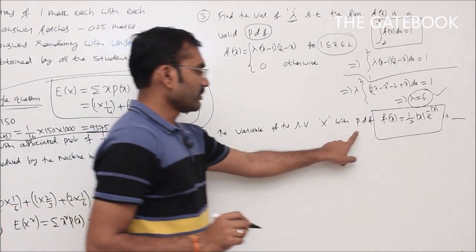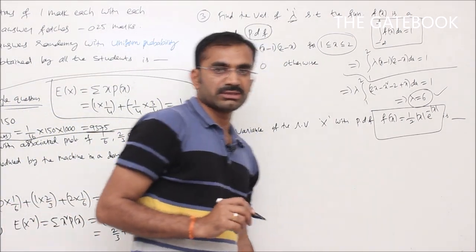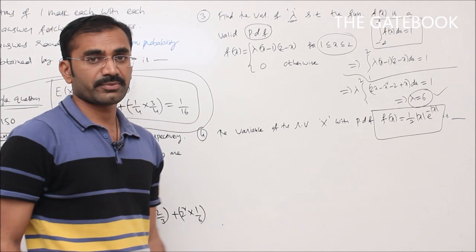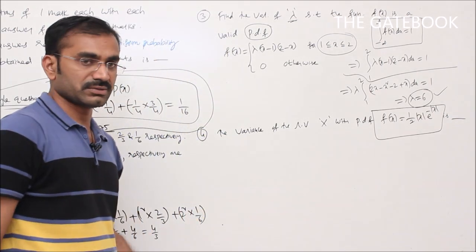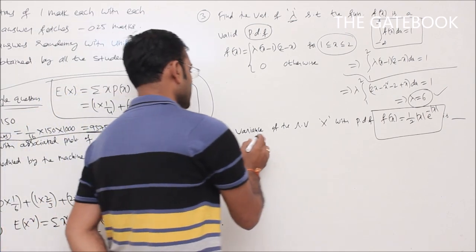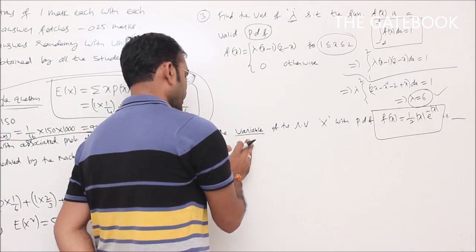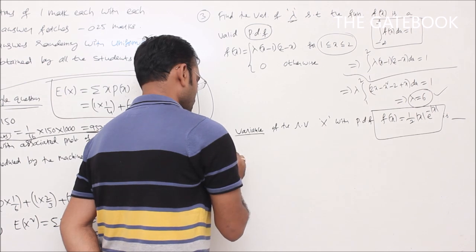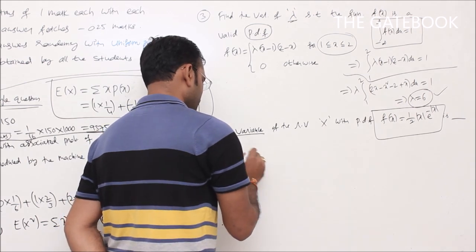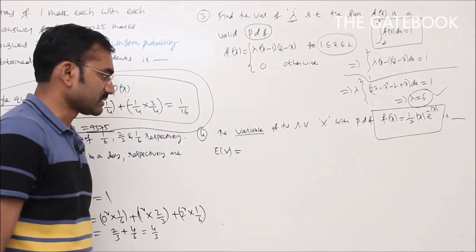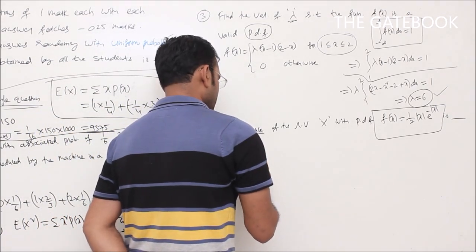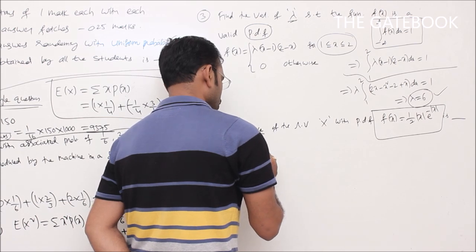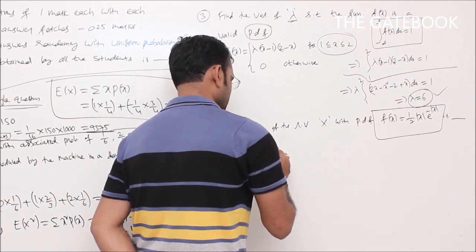Whenever a PDF is given, the corresponding random variable is a continuous random variable. So how to find the variance of a continuous random variable? To find variance, first we require the mean. The mean, or average or expectation of x, of a continuous random variable is integral minus infinity to plus infinity x into f of x dx.